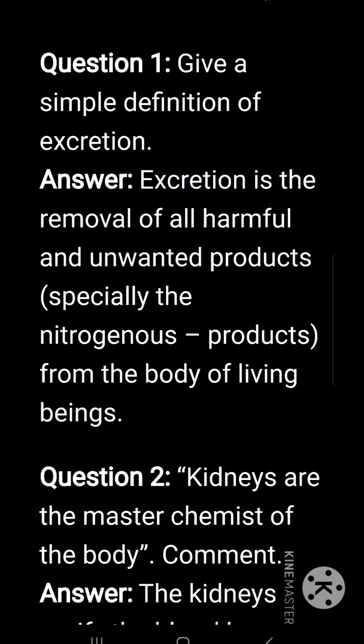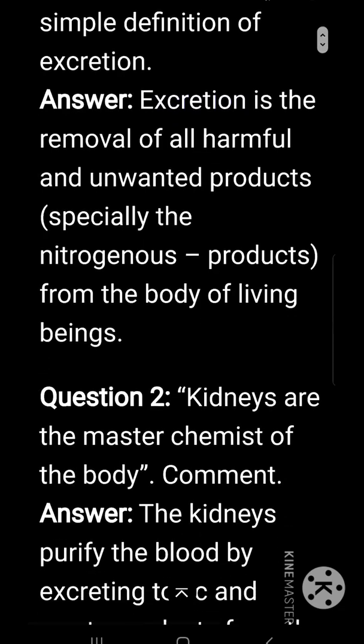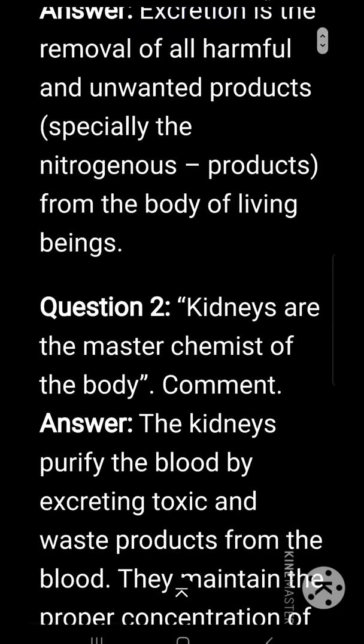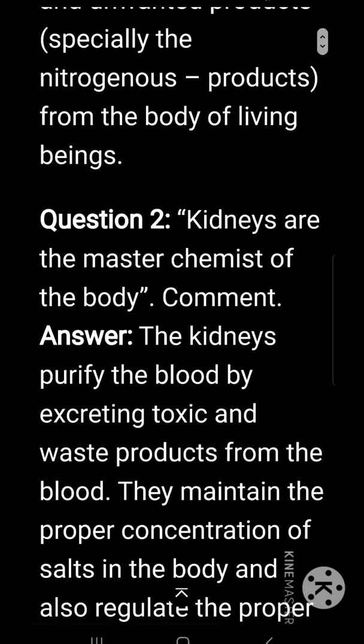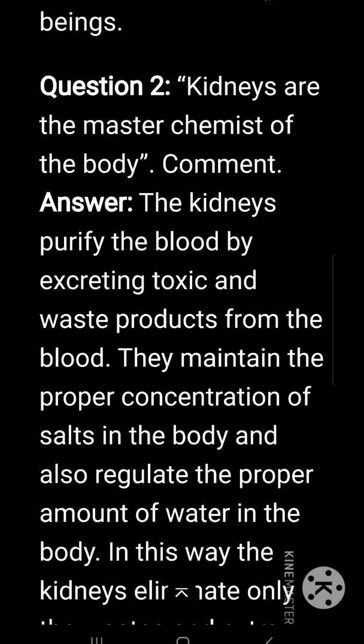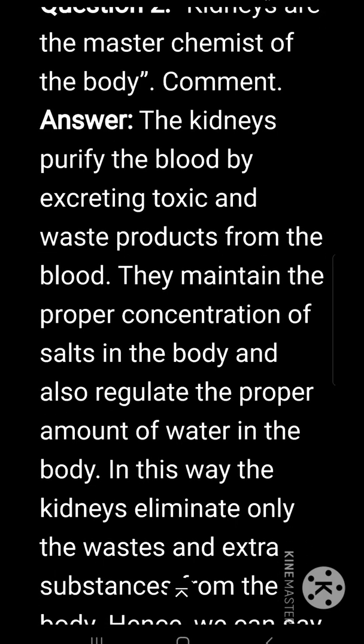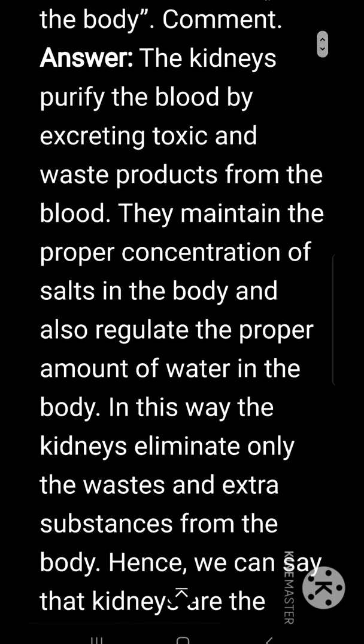Give a simple definition of excretion. Excretion is the removal of all harmful and unwanted products, especially the nitrogenous products, from the body of living beings. Kidneys are the master chemist of the body. Comment on this. The kidneys purify the blood by excreting toxic and waste products from the blood.